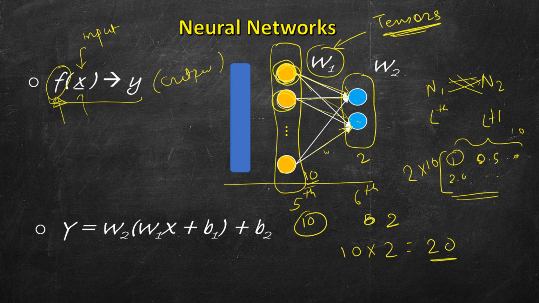The input is also a vector. If the input layer has 10 neurons, then we will feed a vector of size 10, x1, x2, all the way up to x10. So this input is also a tensor.